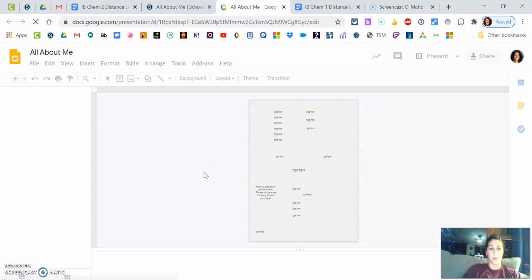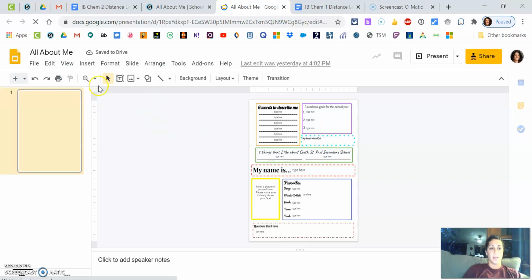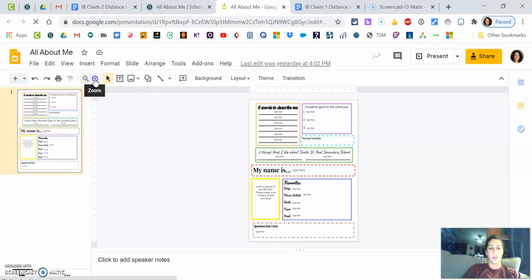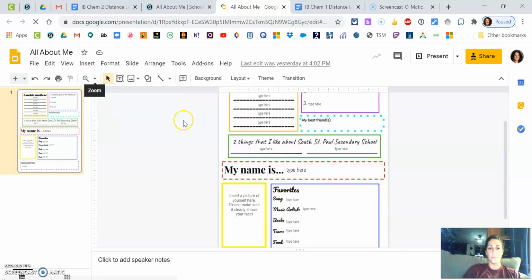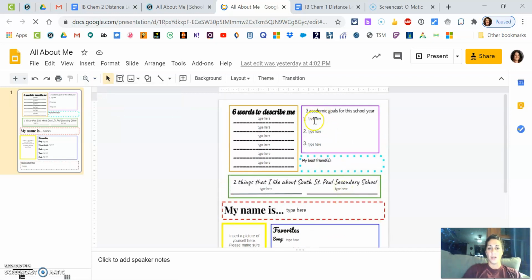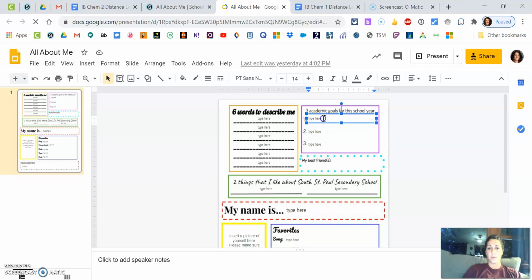That awesome moment where you wait for it to work. All right. I think it's going to look different for you when you open it up, but you can zoom in a little bit if you need to. But everywhere where it says type here, you're going to click on that. And you're going to be able to delete that text, and you're going to type in there.